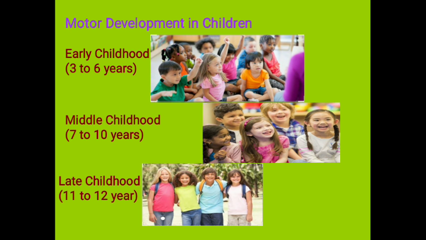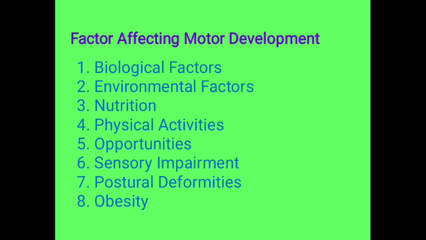Then we are going to learn about the factors affecting motor development. There are various factors affecting motor development. First is the biological factor. As we have learned previously also in the disorders, biological means it might be heredity or a genetic factor. That means whatever genes the parents have, those same genes are inherited by the child. Due to heredity, you can see it in the child also.